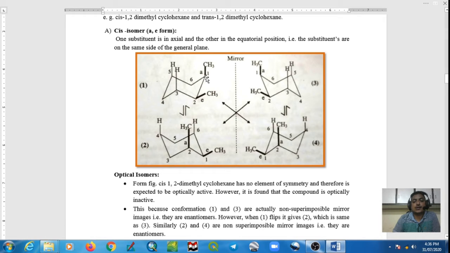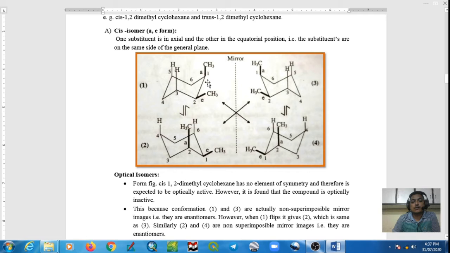But in actual case, what is found? Cis 1,2-dimethyl cyclohexane is optically inactive. Why is cis 1,2-dimethyl cyclohexane optically inactive? Simple reason. This is because conformer 1 and this conformer 3, these two conformers are non-superimposable mirror images, called enantiomers.